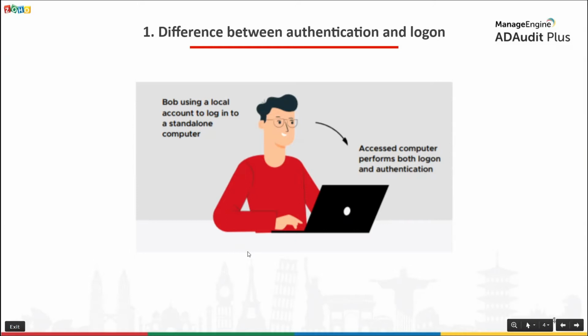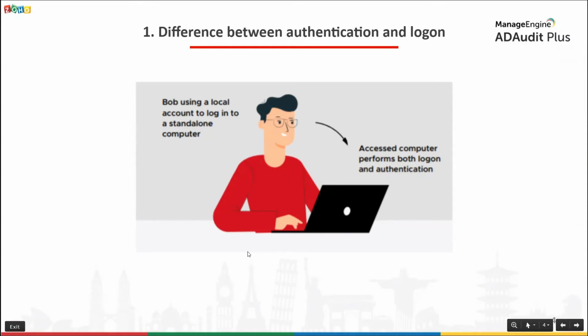In the first scenario, let's assume that there's a user called Bob. Bob buys a computer for his personal use. This computer is a standalone computer. It's not a part of any domain. And since it's a standalone computer, the only kind of account that Bob can use to log on to this computer is a local user account.